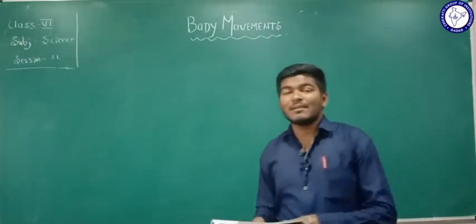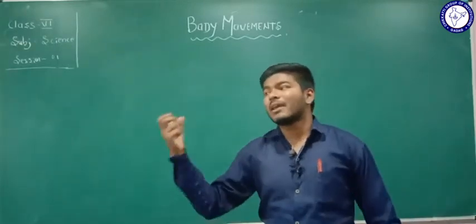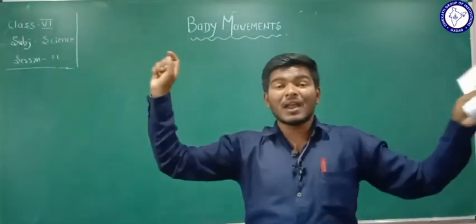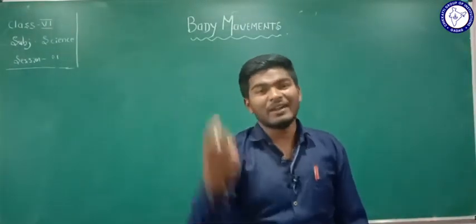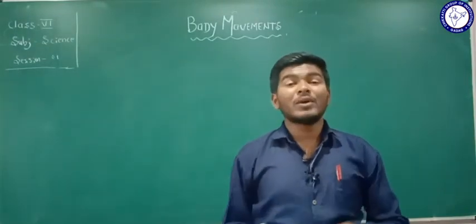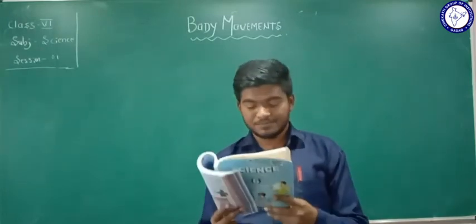The snake will slither, fishes will move with the help of swimming, some of the animals will move by running, and the birds are going to fly. So we can see different types of movements in different types of animals. Why do we see the differences? Because of their body structure.